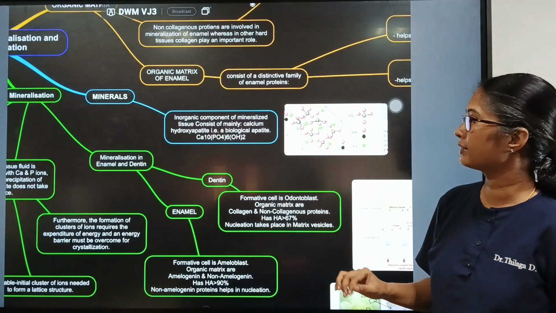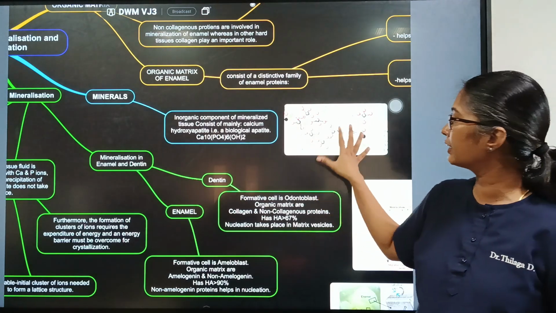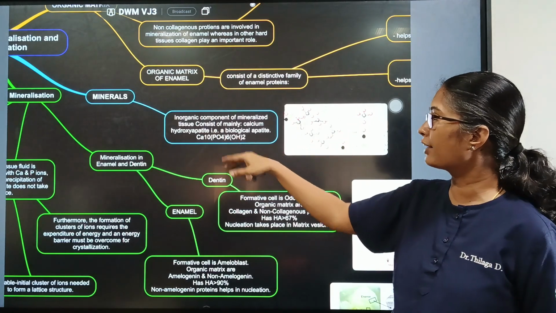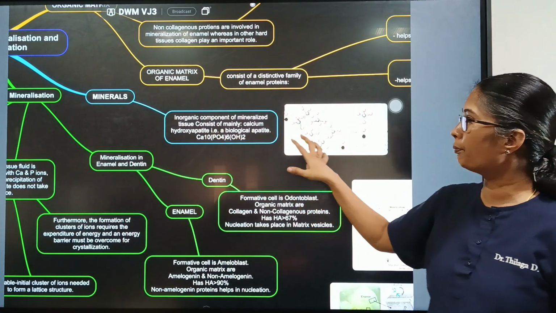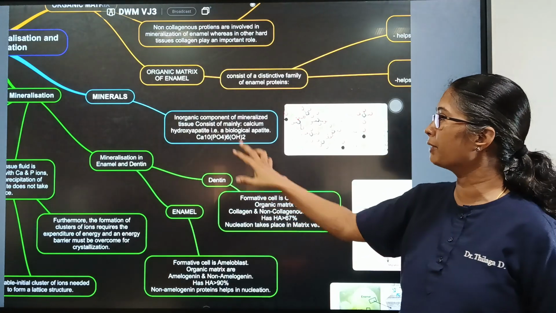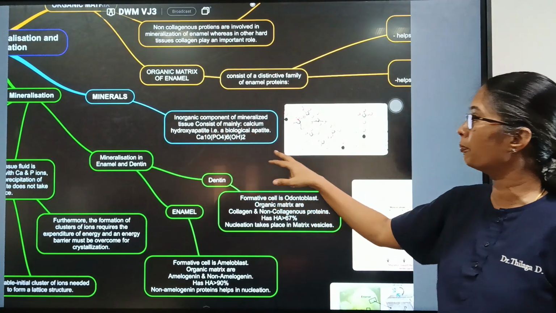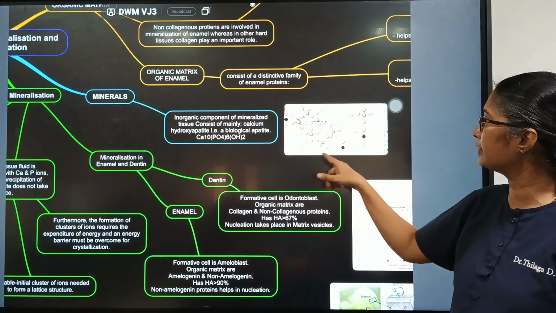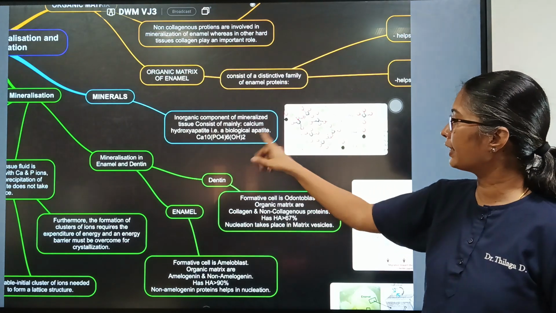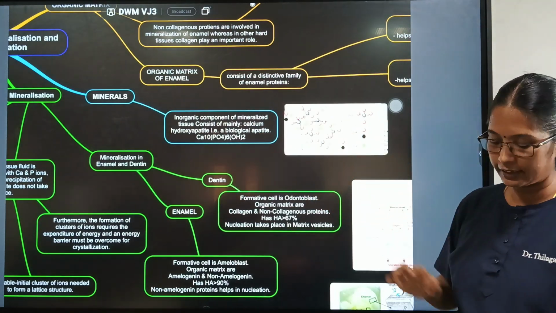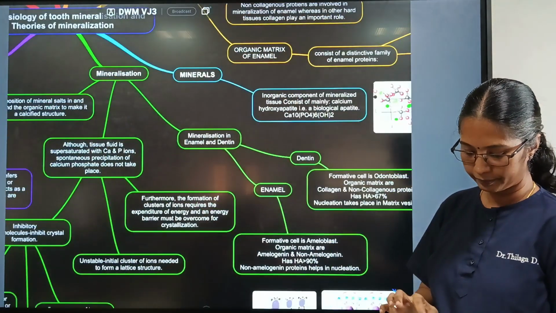And what are the minerals? The only mineral we see here is calcium phosphate, which is hydroxyapatite. The inorganic component of mineralized tissue consists mainly of calcium hydroxyapatite, which is a biological apatite. So it has calcium, phosphate and hydroxyl groups. This is how the chemical structure looks.